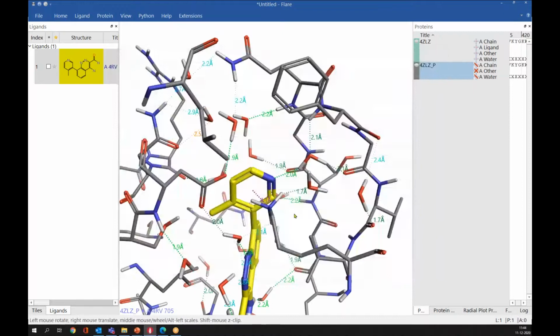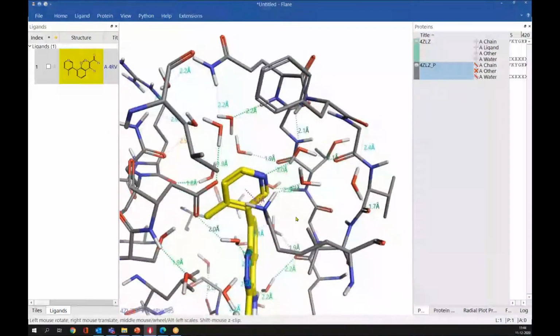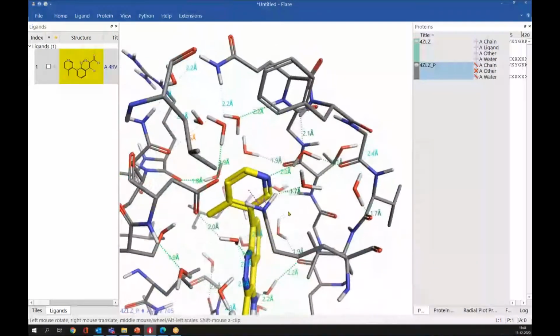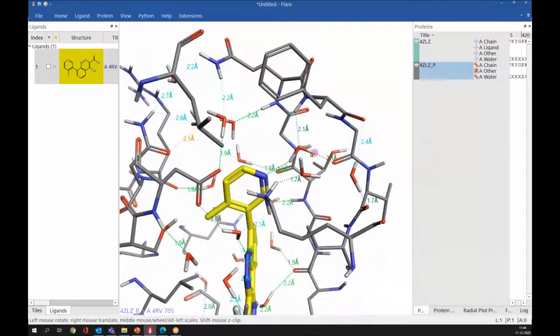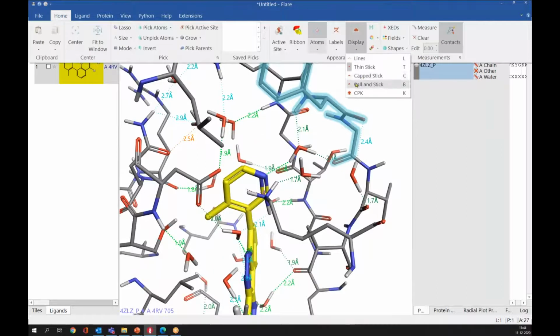So what I want to show you here is that this water molecule is bridging the hydrogen bond interaction between this methyl pyridine nitrogen and these two residues. So let me select these two residues, and for better visualization, I will change the representation.